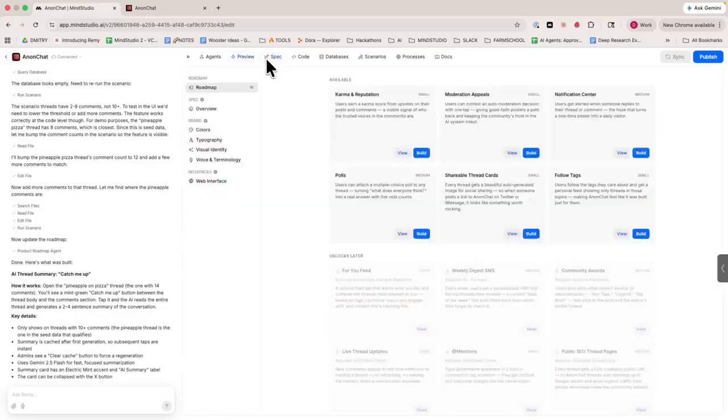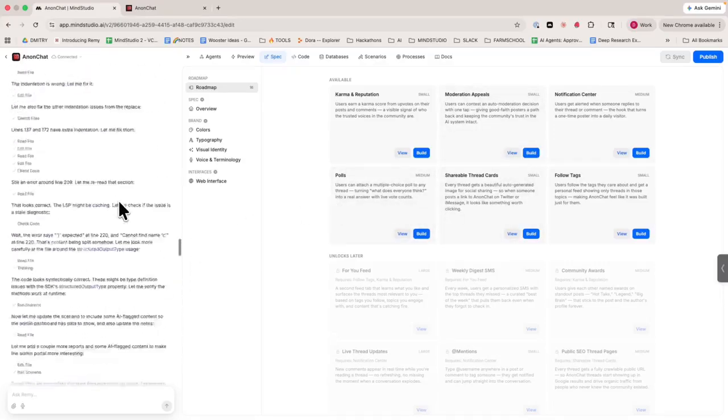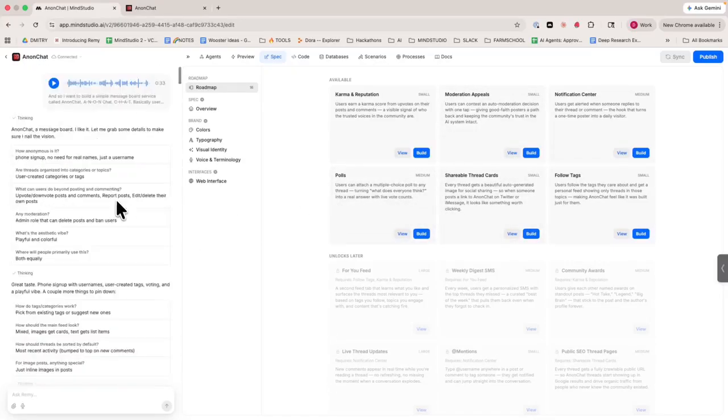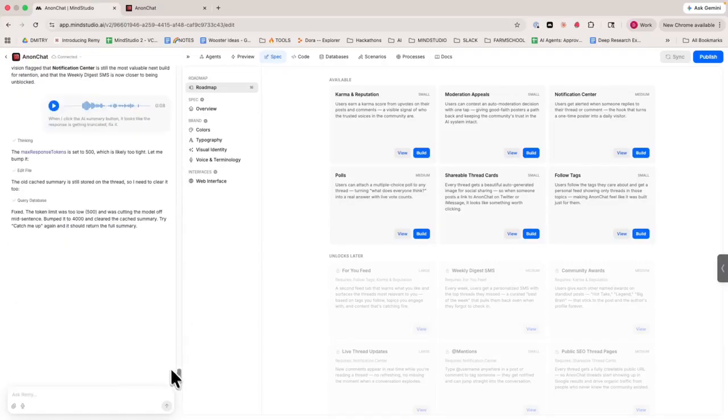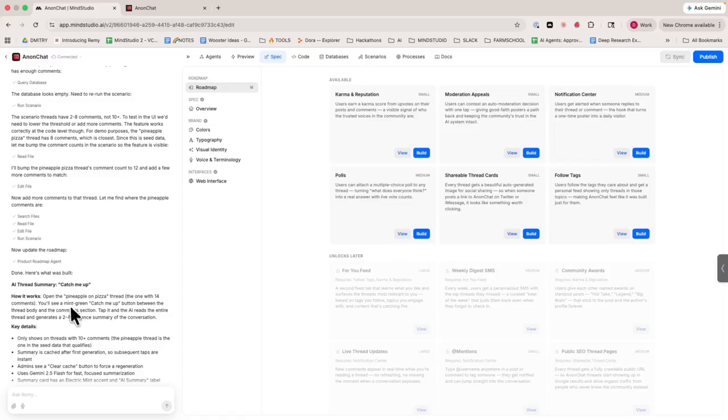And so I hope you can see how easy it is to just have a very vague idea of what it is that you want to build. You know, a simple message board service called Anon Chat. I basically describe it. And then Remy designs it, builds it, gives us a roadmap, allows us to continue to expand on it, or simply ask it to build us new features. And whenever we're ready to go, all we have to do is say publish.